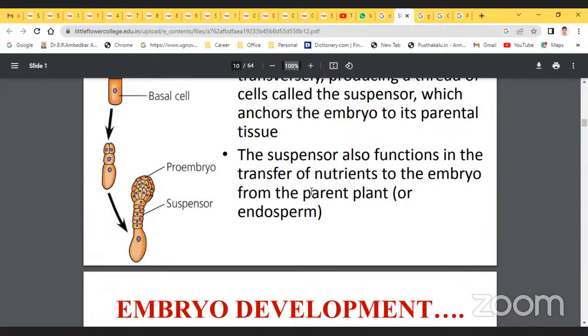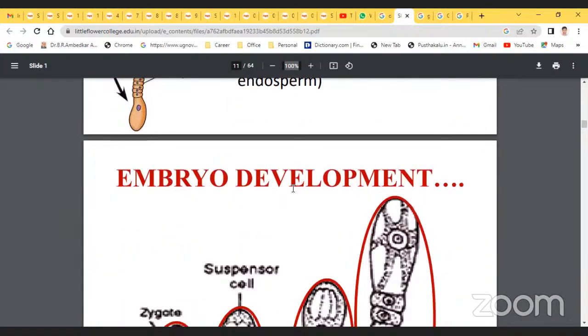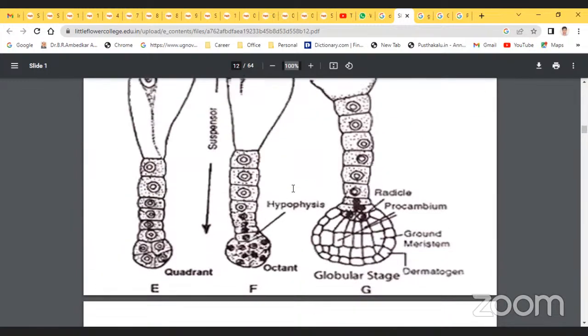The above 5 types of embryogeny refer to those plants where the first division of the zygote is transverse, so that the apical cell and basal cell are formed. After Maheshwari, Johansen has called the Piperad type. It includes cases where the first division of the zygote is vertical. Examples are Loranthaceae and Piperaceae. Some modes of embryo development in the dicotyledonous zygote after transverse division are the crucifer type, aster type, Solanad type, Caryophyllad type, and Chenopodiad type. So this is the entire embryo development.